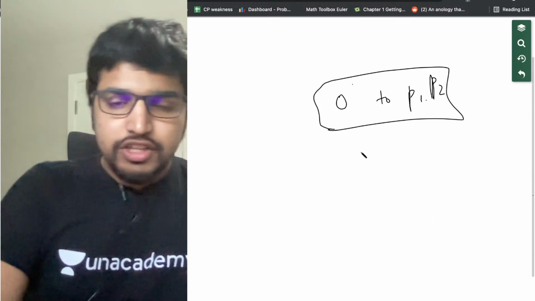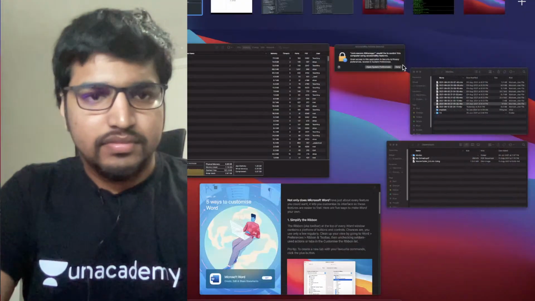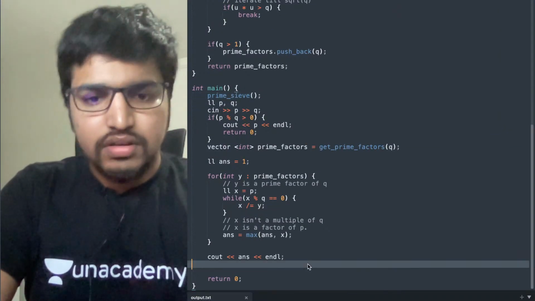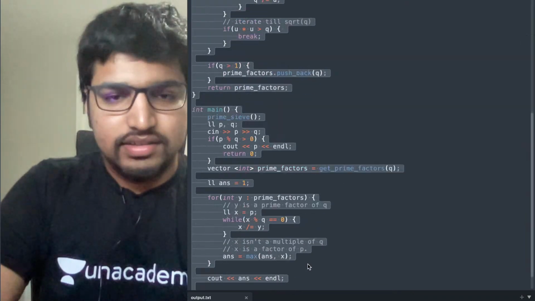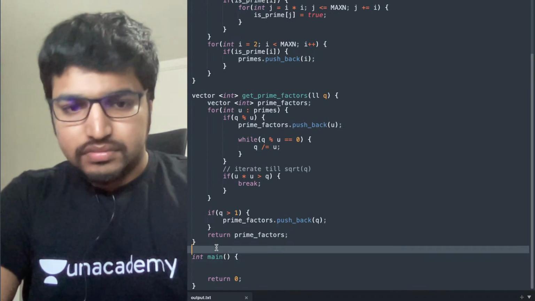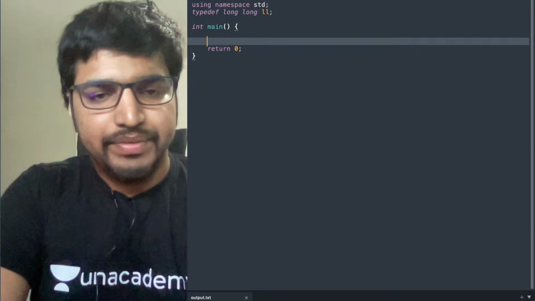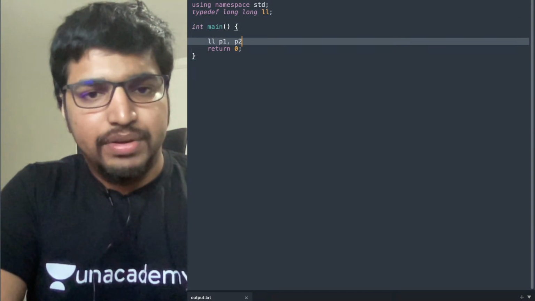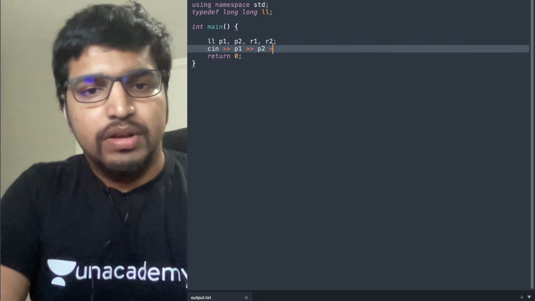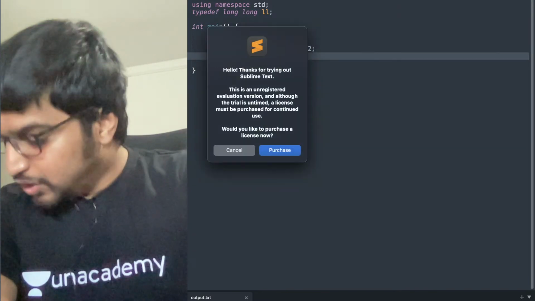Awesome. So I'll just get to writing the code. It's very short. This is our last class. So I'll just erase this. So we'll just take in the input: long long p1, p2, r1, r2, cin p1, p2, r1, r2. Just take the input straightforward.